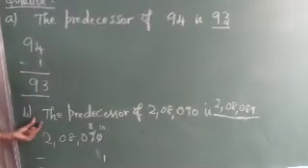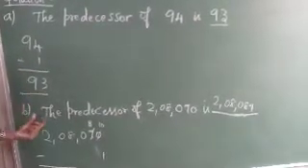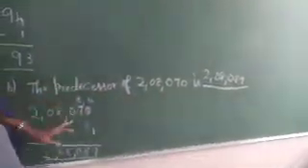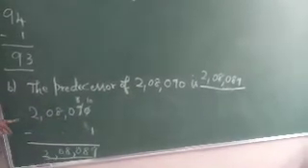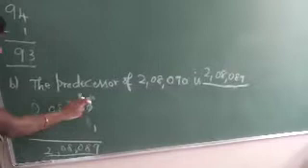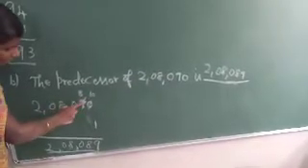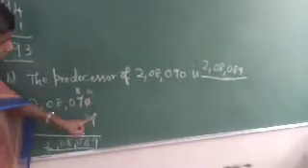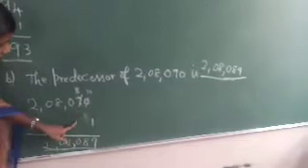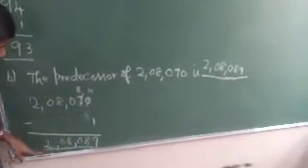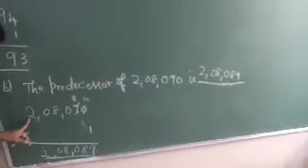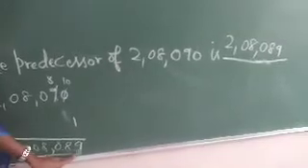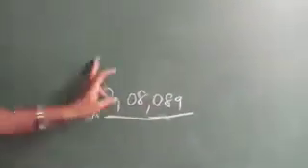See, now the next question is 2,08,090. So the predecessor of 2,08,090, what will you do? You simply subtract 1 from the given number. Here, subtracting, it is 0. So you have to borrow from the neighbouring number. Here it is 9. When you borrow, it will become 8. Here you will get 10. So subtract 1 from 10, you will get 9. Here there is no number, so you simply put the same numbers as they are. So when you subtract 1 from the given number 2,08,090, you will get 2,08,089. So this is the answer.